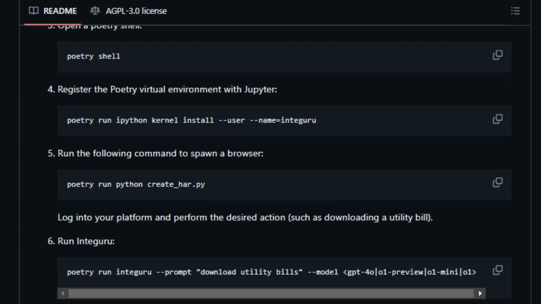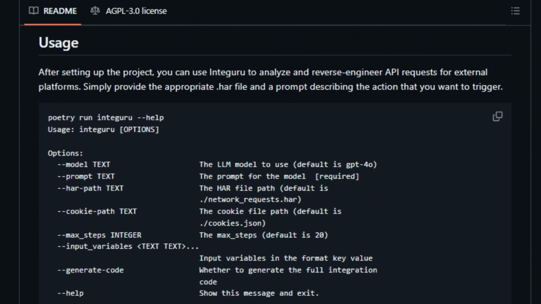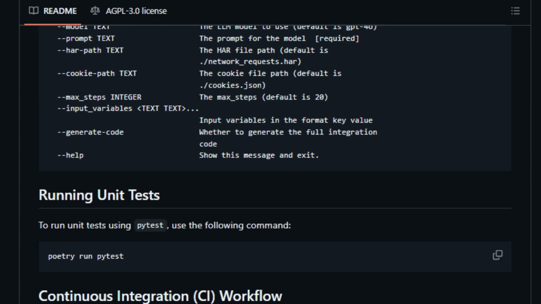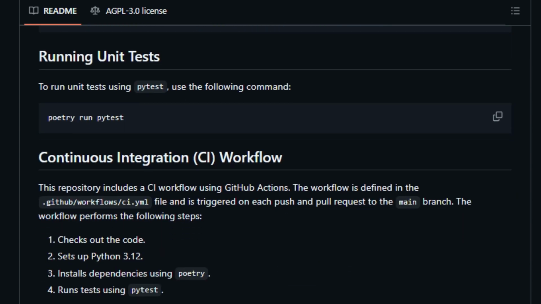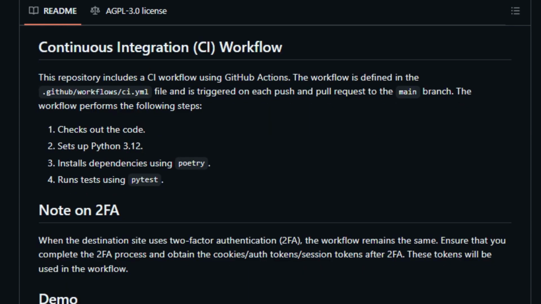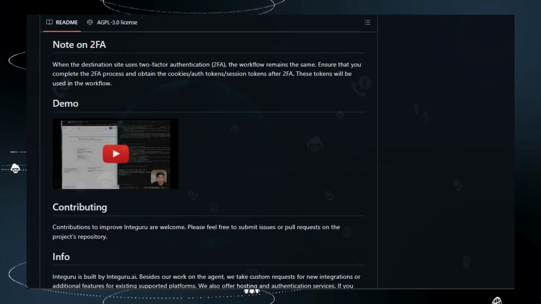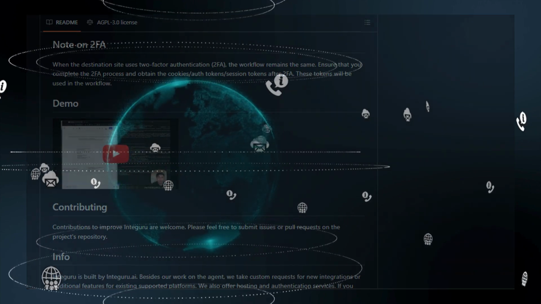This code can then be used to build custom integrations. The project also includes a continuous integration workflow that uses GitHub Actions. Integuru is designed to be used with OpenAI models such as GPT-4o for graph generation and O1 Preview for code generation. It supports 2FA, as long as the user completes the process and obtains the needed tokens. So, if you need to integrate with a platform that lacks an official API, Integuru is definitely worth exploring.